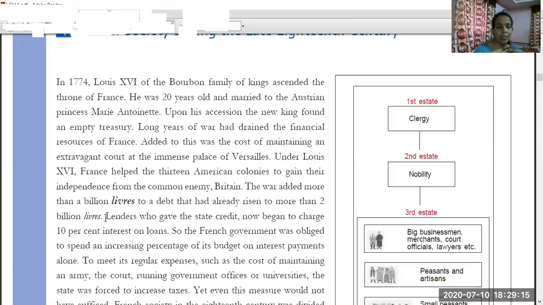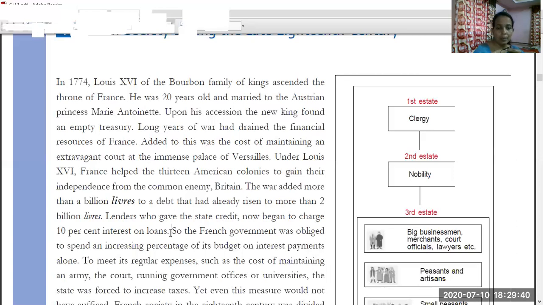The burden increased on the French treasury. Lenders, the people who gave the state credit, now began to charge 10% interest on loans. Earlier, the money was provided as state credit, but now these lenders charged 10% interest.